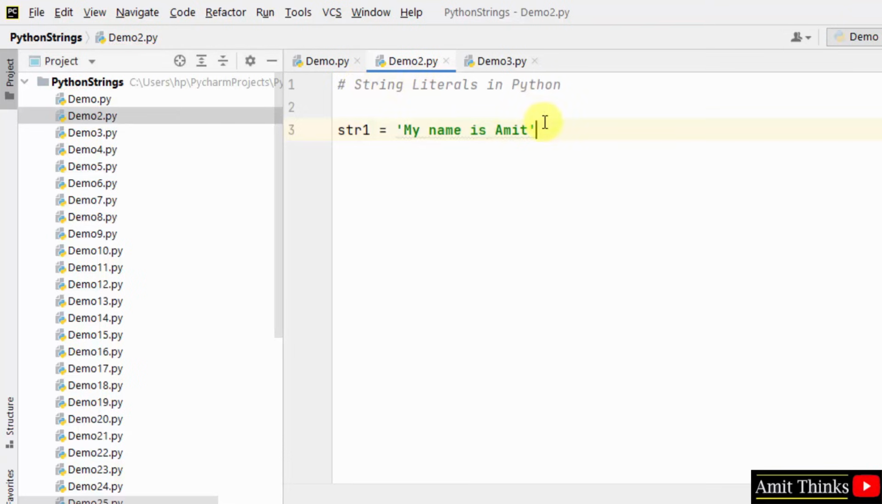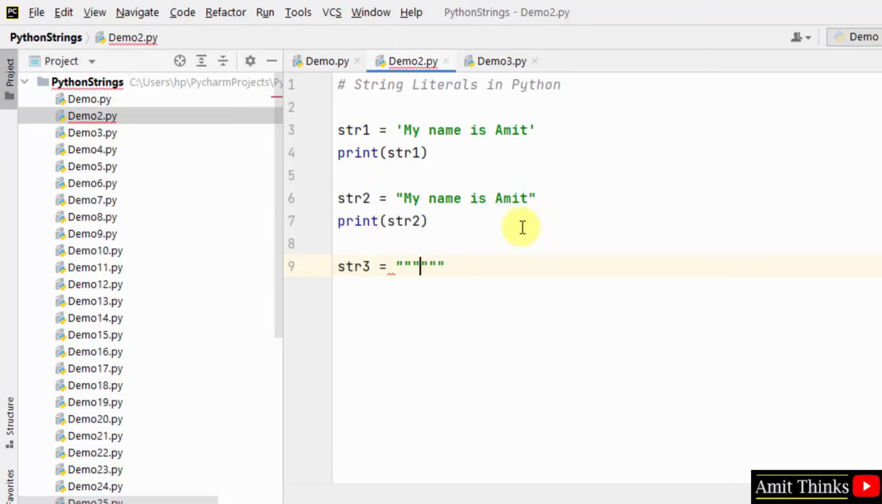So I added single quotes. Now I'll create string 2. I'll add double quotes. Both are same, no error will come. And the last, I'll add multi-line string.